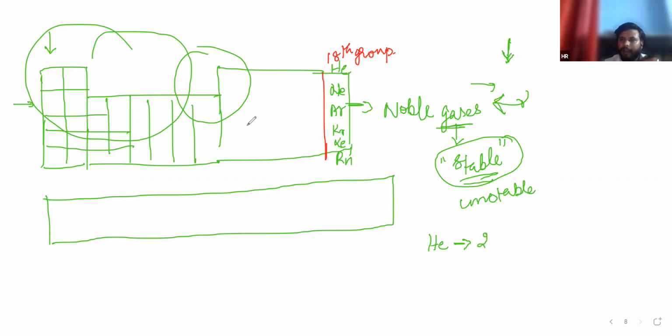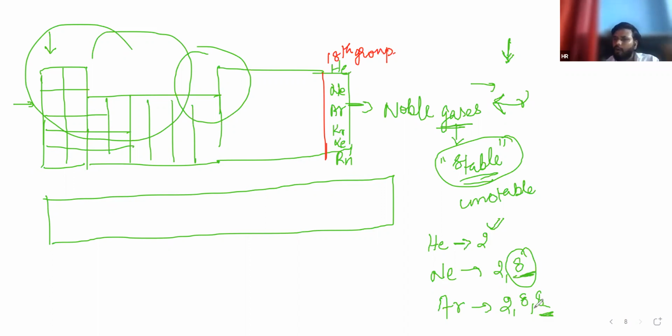If any element from the periodic table achieves a fulfilled configuration, then it will be stable. Neon 2,8, argon 2,8. Except hydrogen, every element in the periodic table wants to achieve the octet. In the outermost shell, it must have 8 electrons. That is called octet.